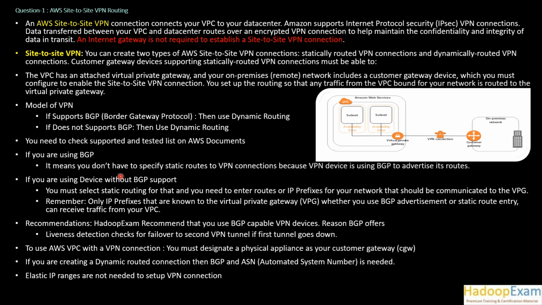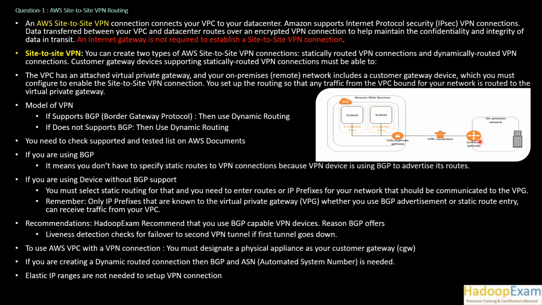If you are using BGP, it means you don't have to specify static routes to the VPN connection, because the VPN device is using BGP to advertise routes. So if the device you are using uses the BGP protocol, it advertises automatically whatever the VPN routes are, so static routes are not necessary to define. If you are using a device without BGP support, you must select static routing for that.